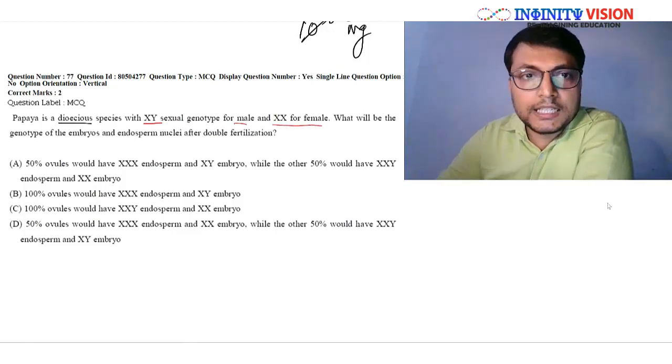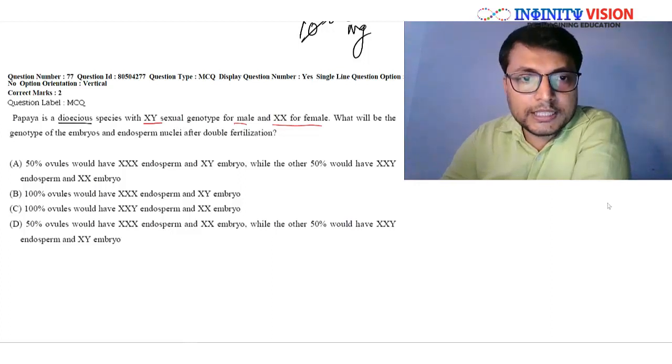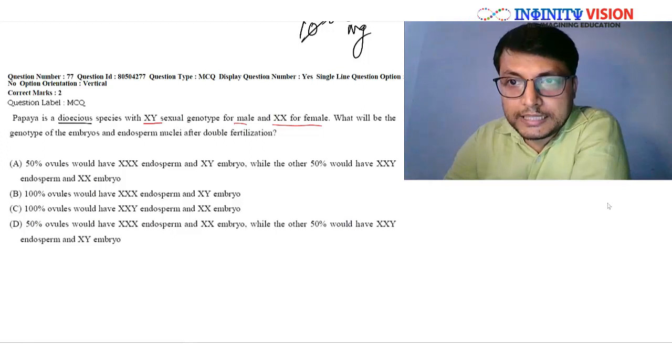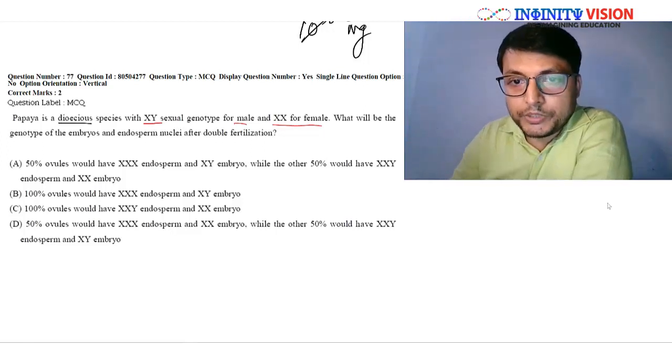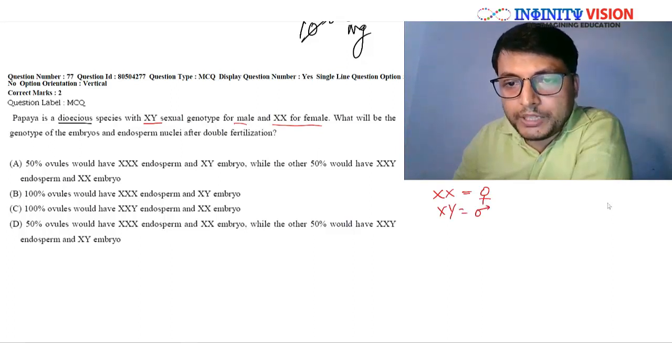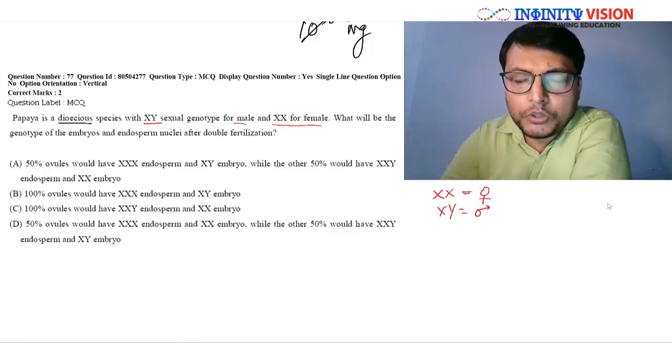So this type of sexual phenomena we see in humans as well, right? Where if the organism has XX chromosome, then it is female, and if it has XY, then it is male, right? I hope you all know this.